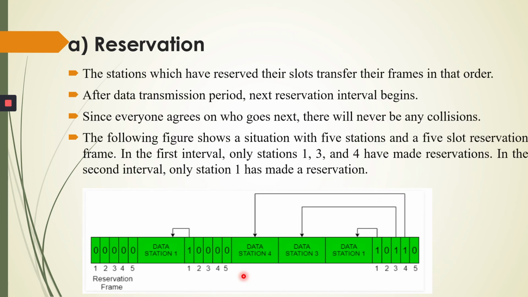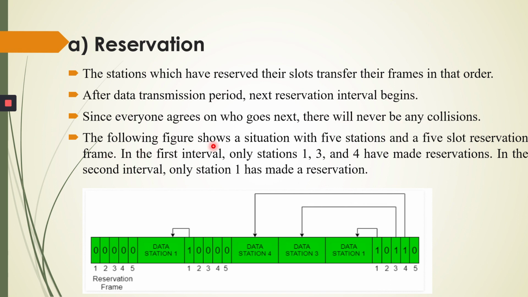The stations which have reserved a slot transfer their frames in that order. After the data transmission period, the next reservation interval begins. Since everyone agrees on who goes next, there will never be a collision. So there is a sequence in the reservation: station 2, station 3, then station 1, then station 4, and then station 5. After one station completes its transmission, then the next station can send the data. So there will never be a collision.